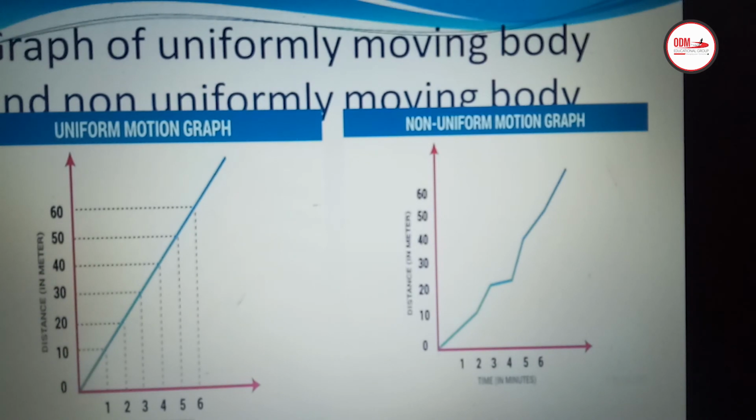I will show the graph, children. The first graph is of uniform motion and the second graph is for non-uniform motion. As you all can see, for uniform motion the graph is a straight line passing through the origin. You can see the time interval on the x-axis and the distance covered on the y-axis. So in equal intervals of time, the distance covered is the same, constant. That's why the graph is a straight line. But in the case of non-uniform motion, the distance covered in the time intervals is not equal. So that's why the graph is a curved line.